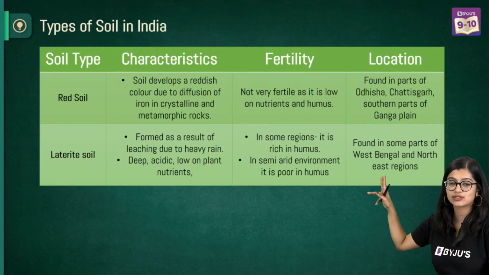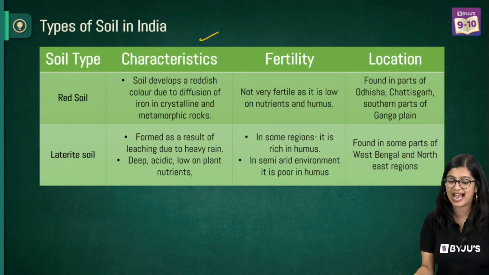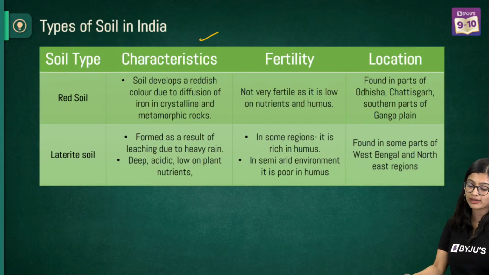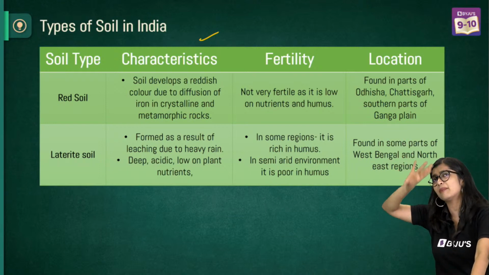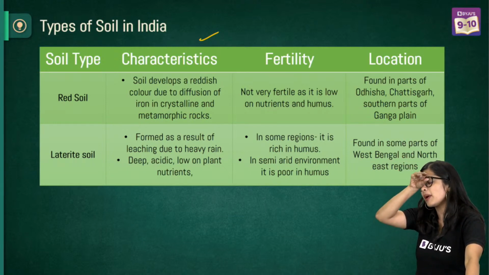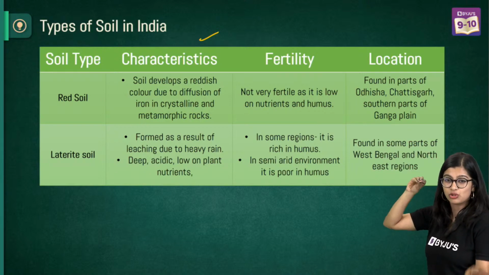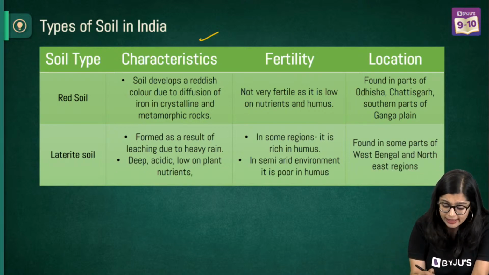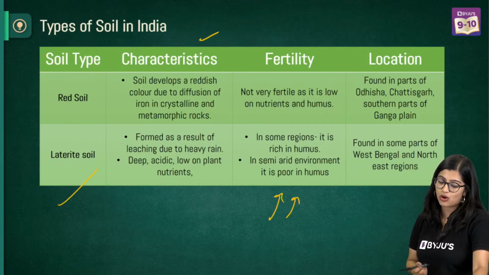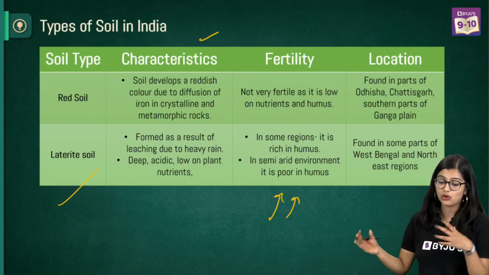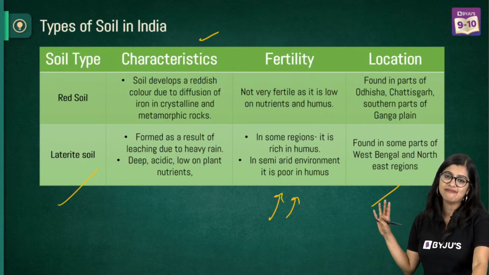Now next we have red soil, which is red and yellow soil, and your laterite soil. Your red soil basically has that reddish color because it has a lot of iron content in it. Normally in parts of Odisha, Chhattisgarh, mainly think about iron content means always remember Chhattisgarh, Odisha, Jharkhand. You can think about it in that way. Then you have laterite soil, which is formed due to leaching. It is rich in humus, in some areas it is poor, and found in some parts of northeast regions and West Bengal.